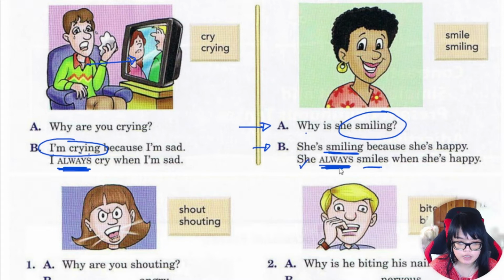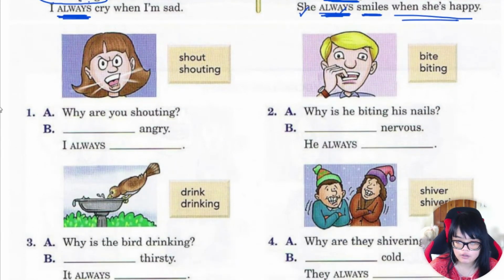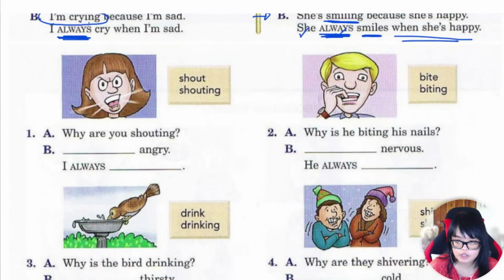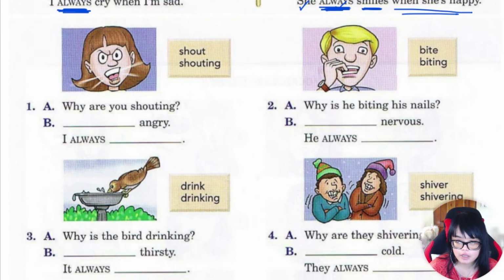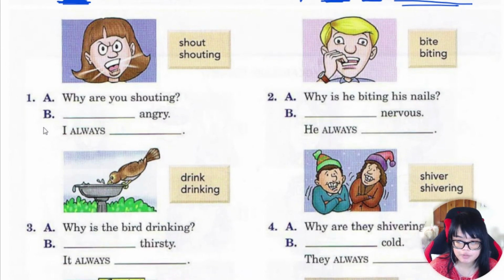She is a pronoun. Adverbs of frequency, smiles, the base form, not the ing. Okay, so when she's happy. Okay, now let's take a look at this dialogue. So you will answer B, and I will ask the question. I'll be A, you'll be B. All right. Why are you shouting? So what's your answer? I'm.